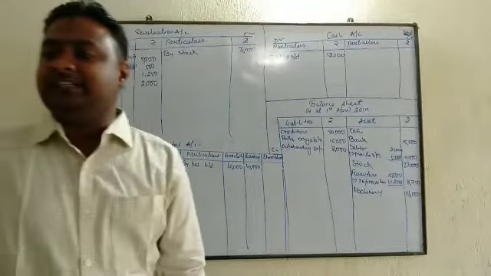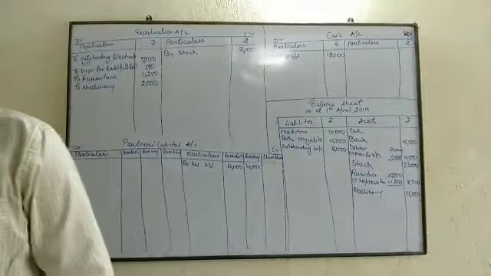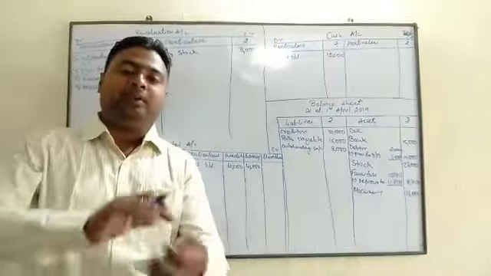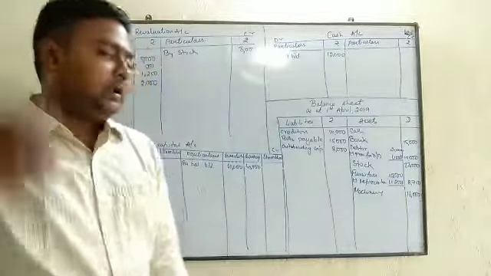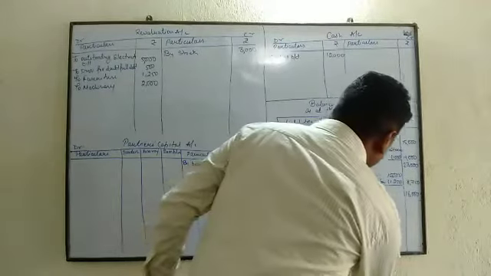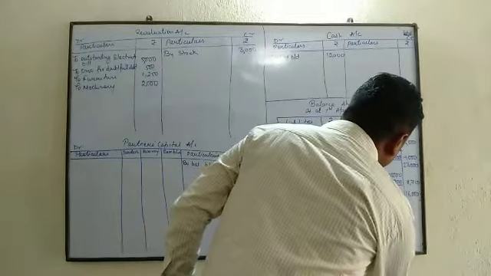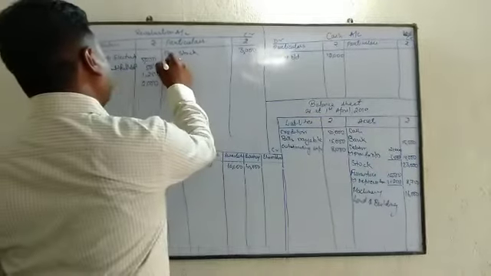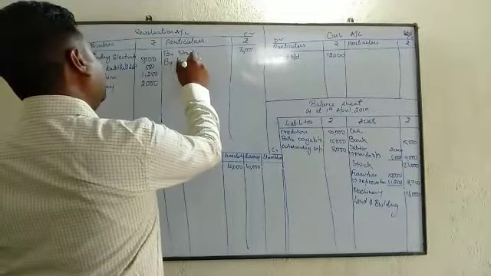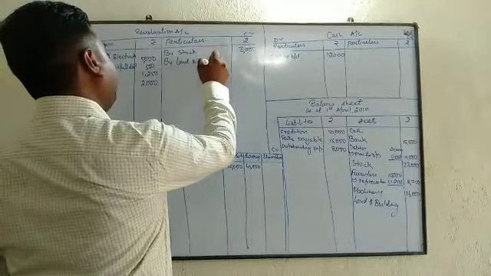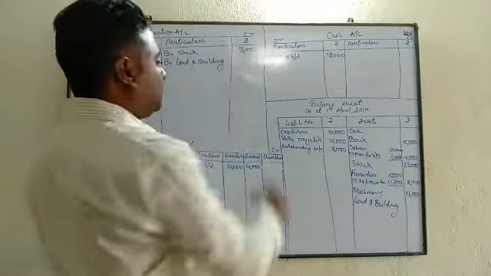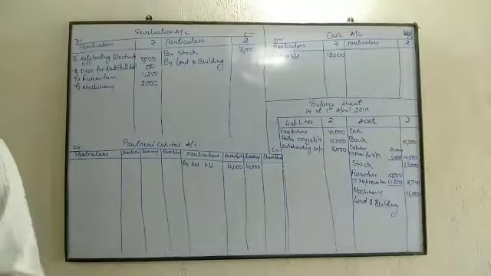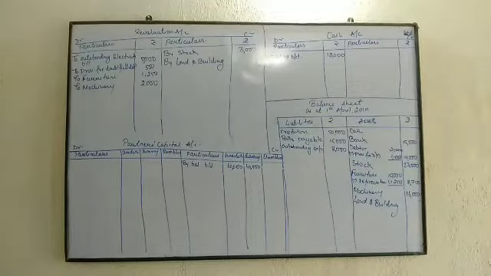After that, land and building 73,500. So in point number 6 it is given land and building be appreciated by 20%. Appreciated मतलब बढ़ जाना, right? So it will increase. So land and building, since it is increasing, in revaluation account we will write land and building. By how much it is increasing? Beta, previously it was 73,500 and now it will be increasing by 20%, right?